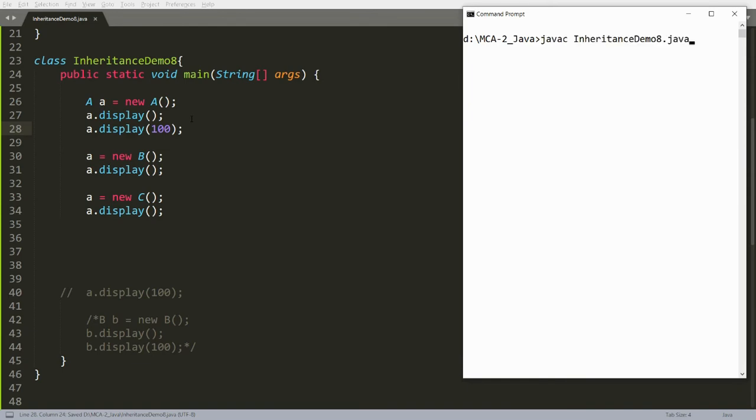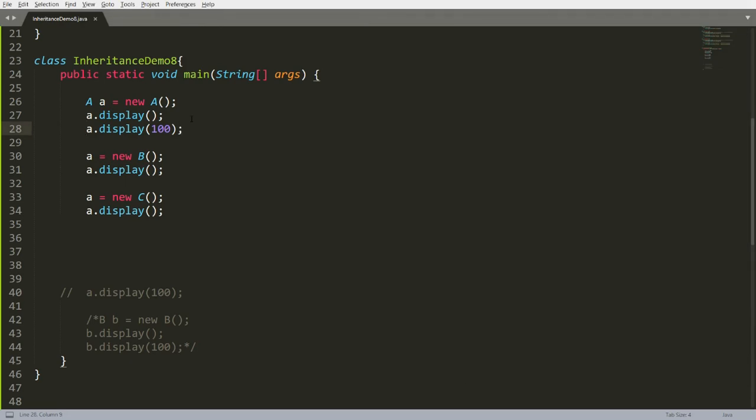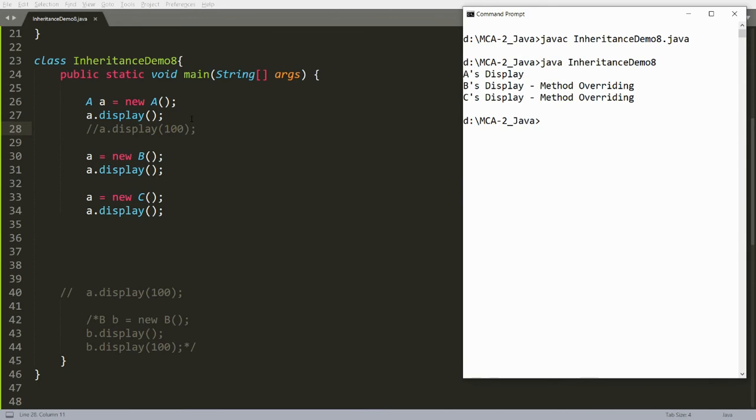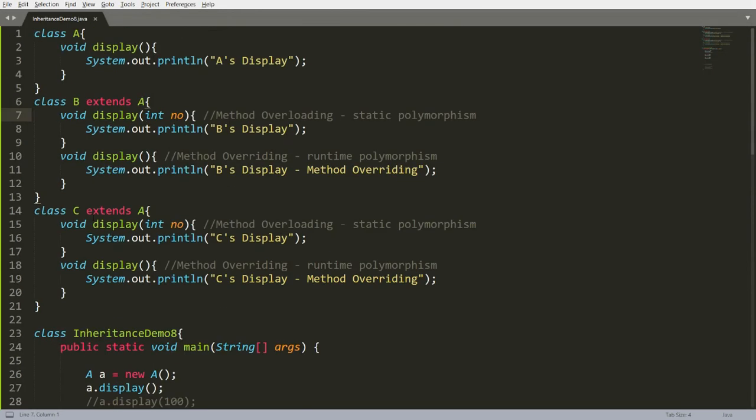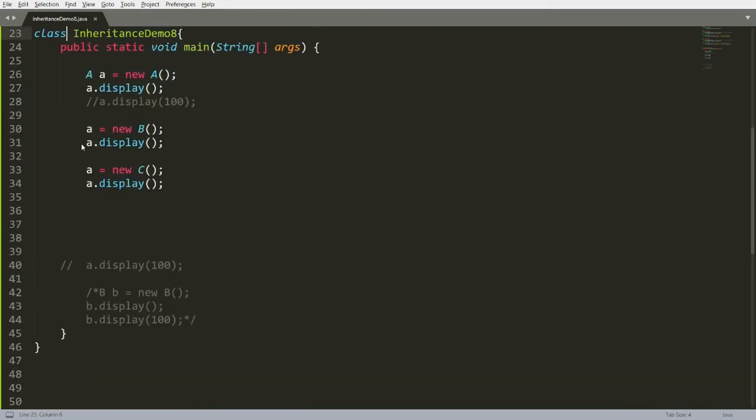Father cannot access the own functionality of the child. You will get an error. You have to put a comment over here. Father can access only the overriding method of the child. It means, what is overriding? The same method should be available in the father. Then father can access the same function from the child if father is pointing to child.